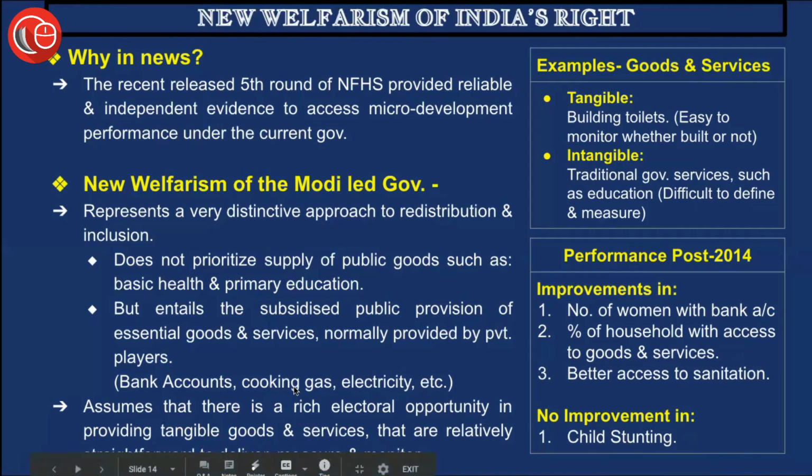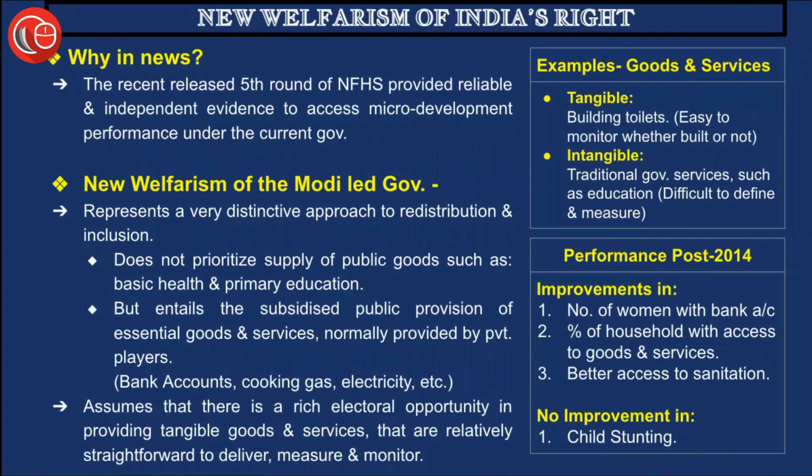Now, as we know, for cooking gas we have the scheme called Ujjwala. And there is also a contradiction, or what we call a kind of irony, that can be seen in this regard: this government has tried to provide those goods and services which are more tangible in nature. By tangible, we mean that can be easily seen. For example, if a particular household is given a cooking gas line, or it has electricity, or an individual has bank accounts, that is very easy to show and to count as well.